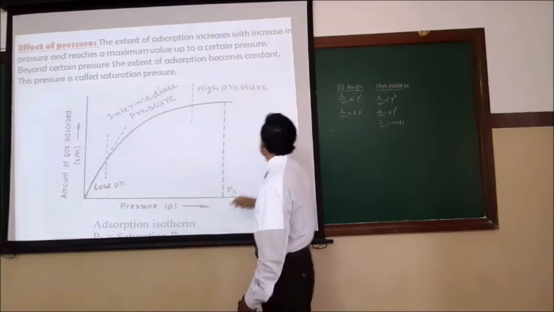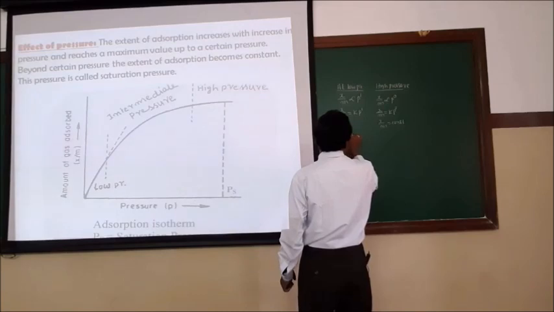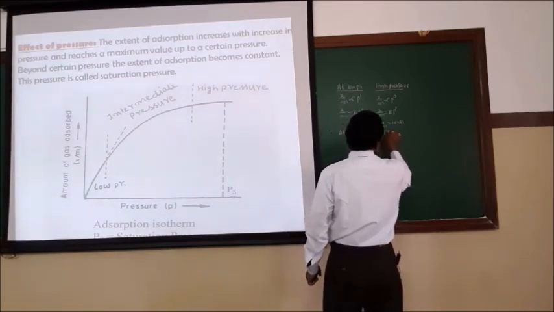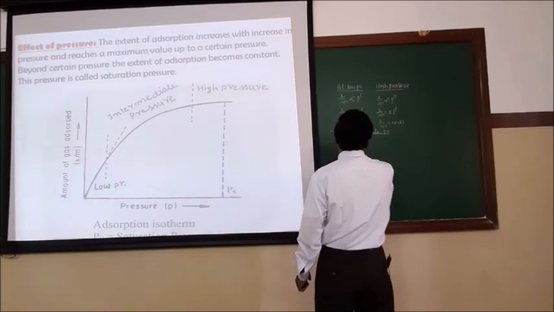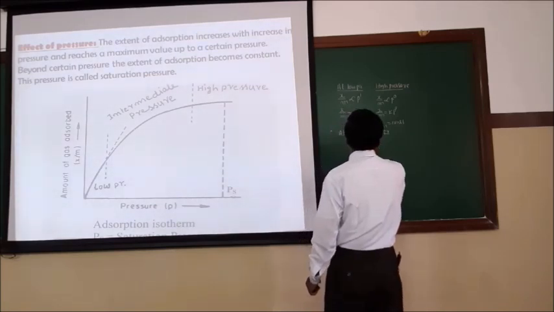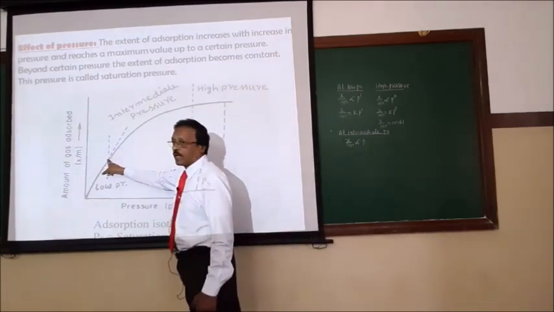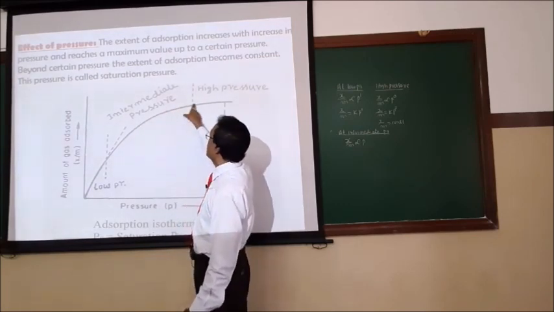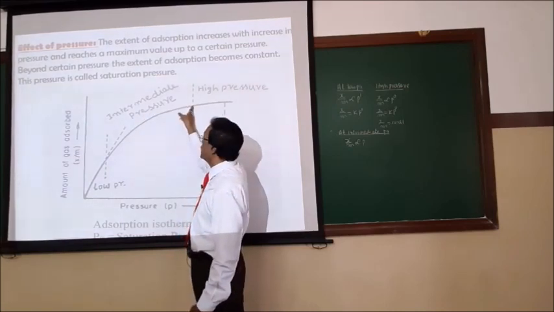At the intermediate pressure, very interestingly, the extent of adsorption is directly proportional to P. So what value can P take? Up to this point I get 1 value. Here again the 0 value. What is the value in between? It can take any value between 0 and 1. At intermediate pressure, the extent of adsorption can take any value between 0 and 1.